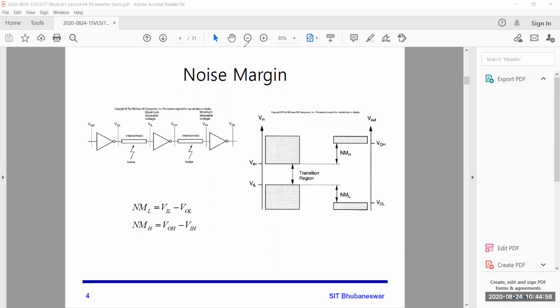If the noise margin is low, then the signal may be interrupted frequently, and if it is higher, then the transmission quality will be better. So the noise margin should be high.